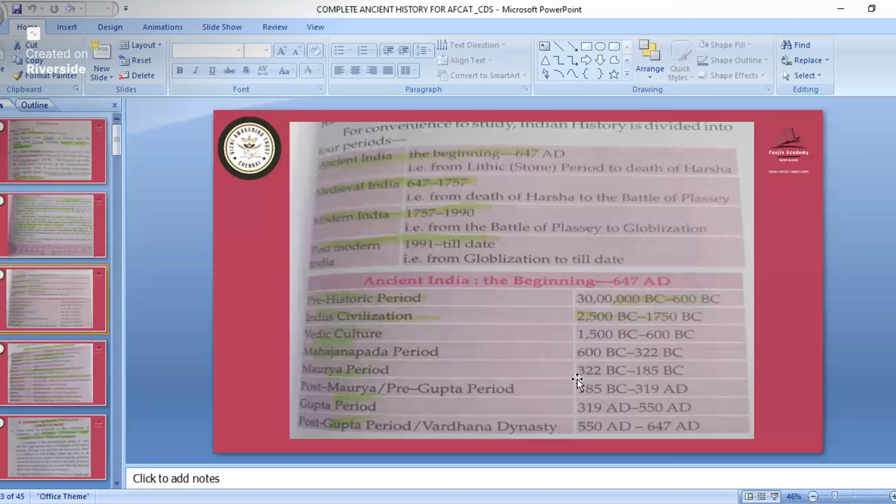Then the Maurya period was between 322 BC to 185 BC. And the post-Maurya period, also known as the pre-Gupta period, 185 BC to 319 AD. And the Gupta period, 319 AD to 550 AD. Post-Gupta period or Vardhana dynasty, 550 AD to 647 AD.